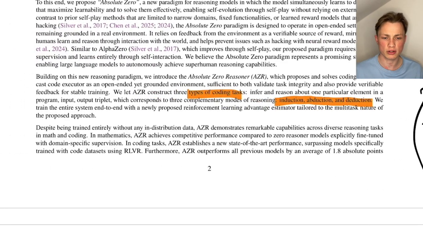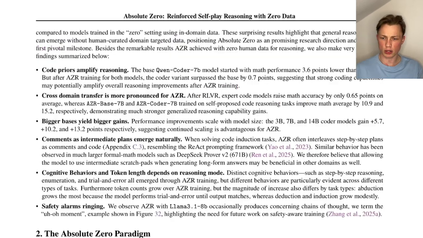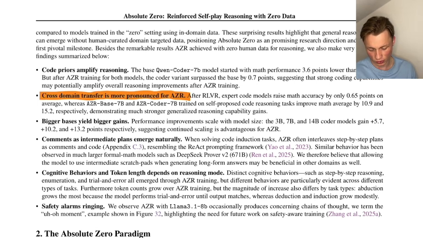And yeah, these are the three types the model is trained on, and also the three types that generate the model. Now we are at the end of the introduction, and we have a few bullet points to read. The first here is cross-domain transfer is pronounced for absolute zero reasoning.